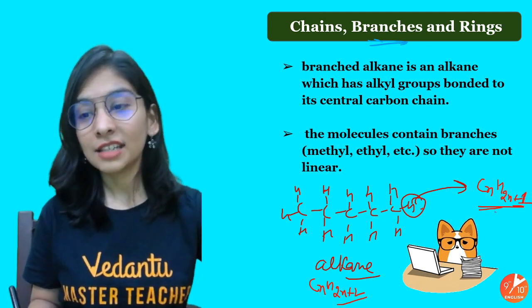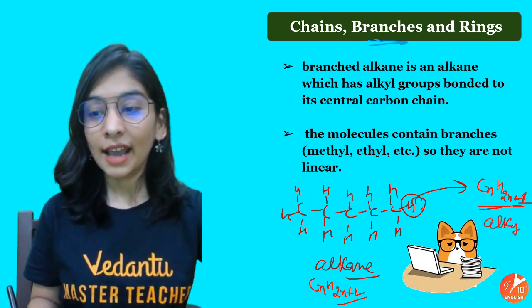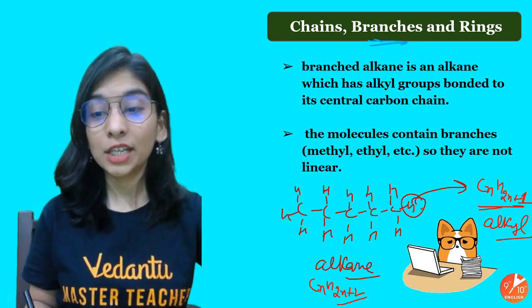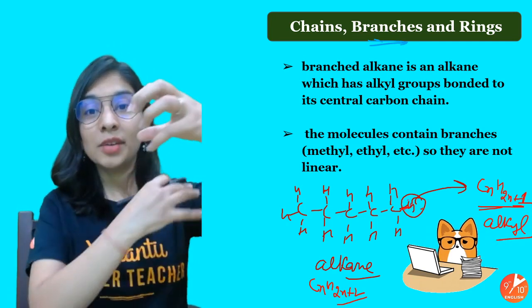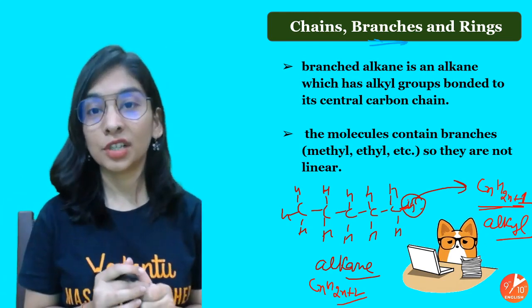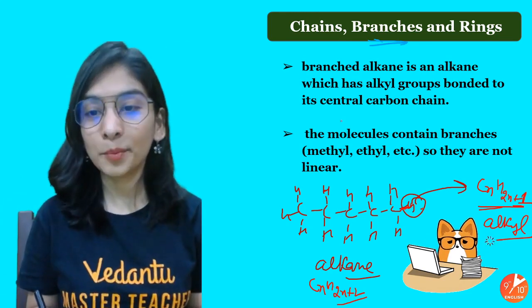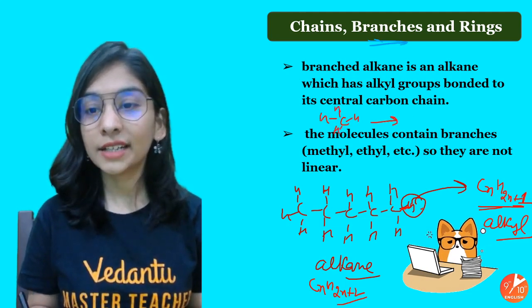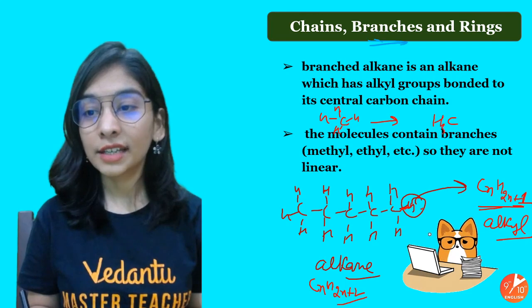And the alkane is now called an alkyl. And alkyl is nothing but a carbon group with incomplete valency, and it can be attached to any carbon chain and act as a substituent. Okay, that could be very simple. Suppose I have CH4, I removed a hydrogen and I now got CH3.